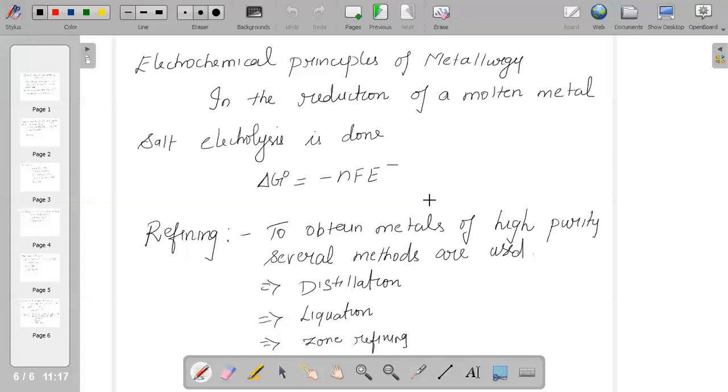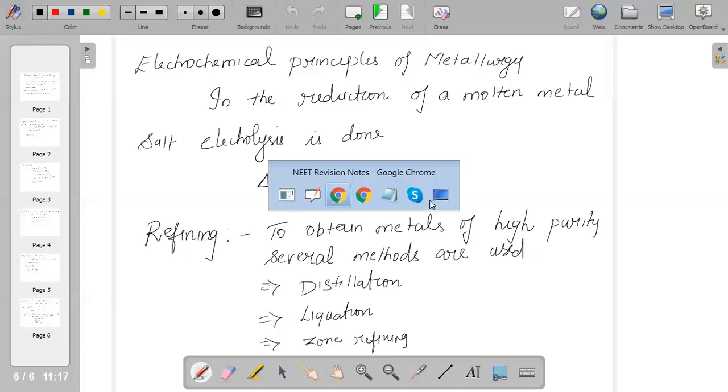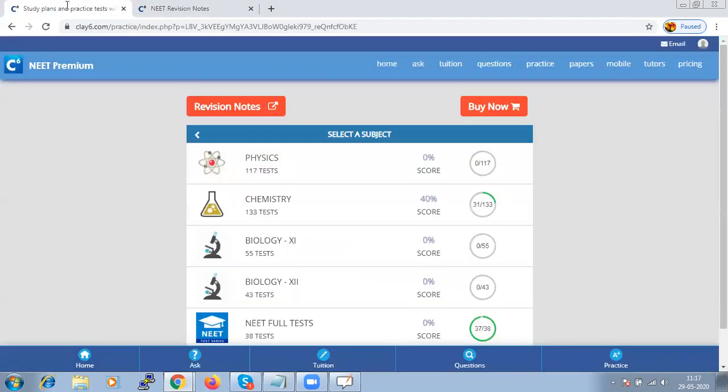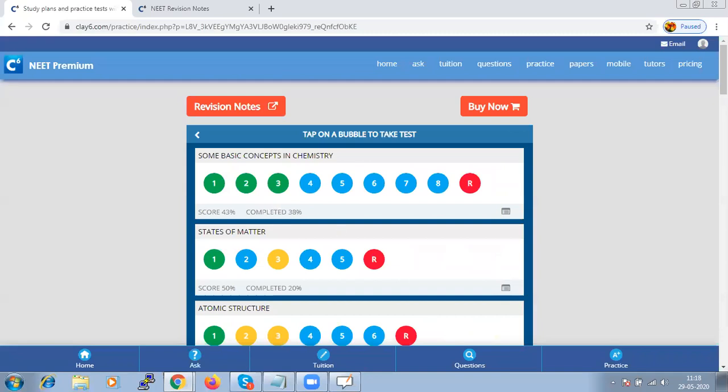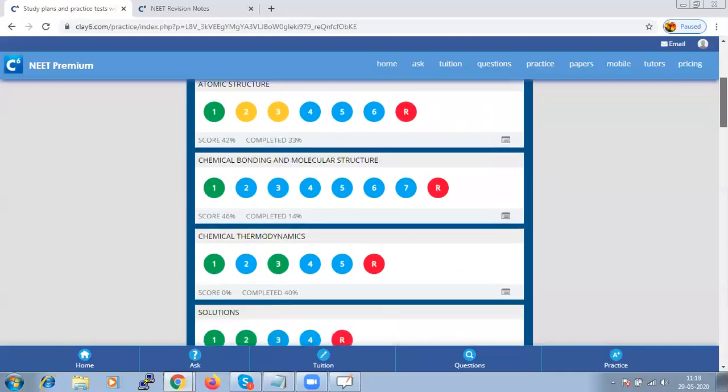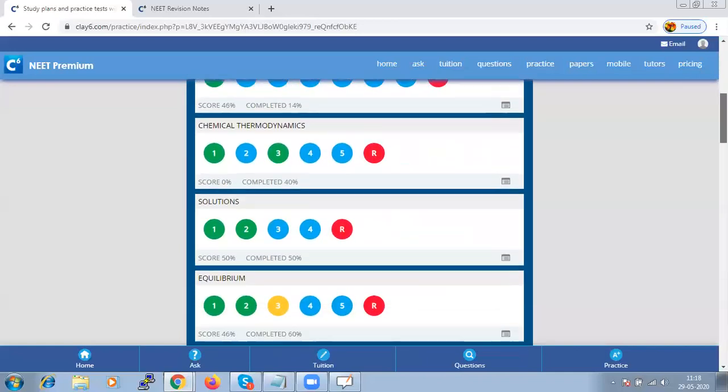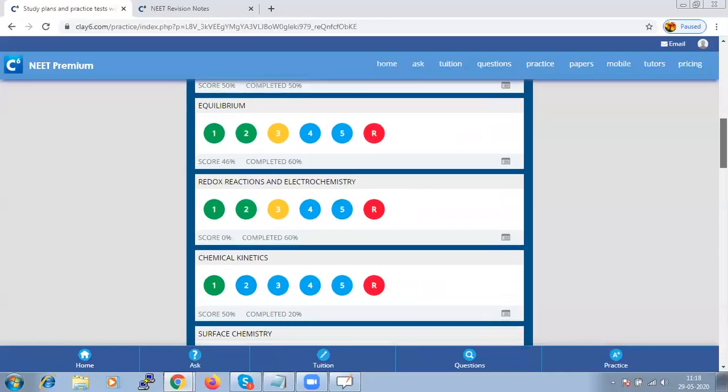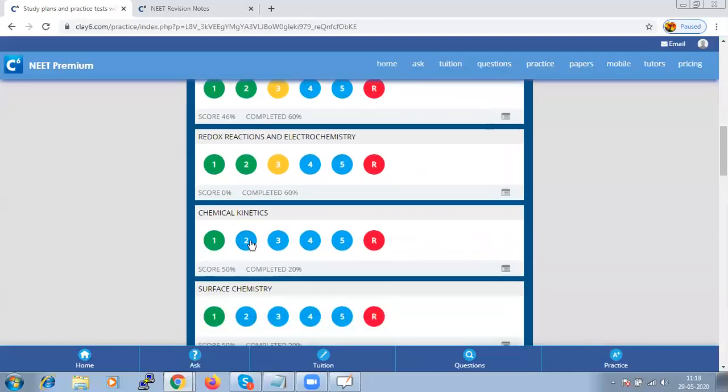So there are different applications for different metals. And based on this, let us try taking a test from this chapter. Once the test is done, we can go to our next chapter, coordination compounds. If you go to chemistry, we have chapter-wise tests, and each chapter has n number of tests based on the weightage of the chapter, and each bubble represents a test.